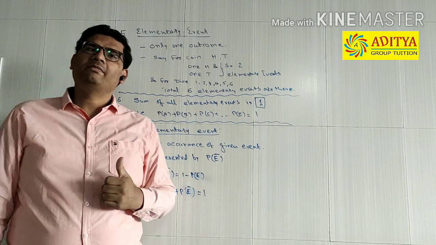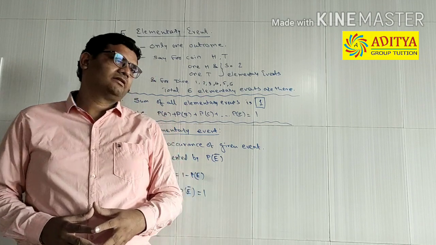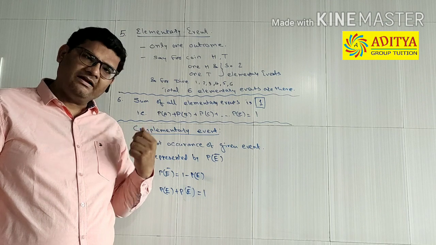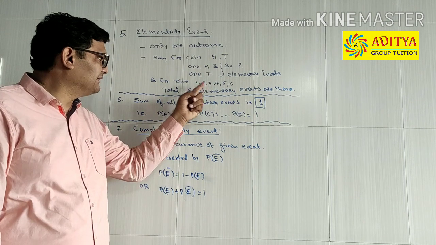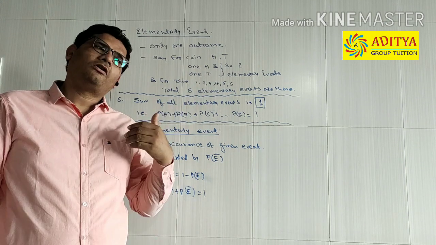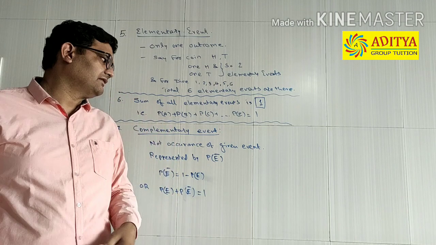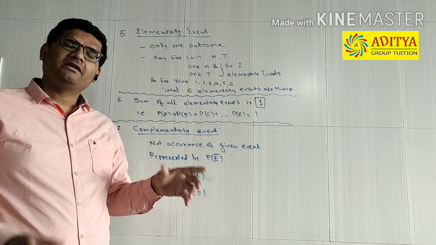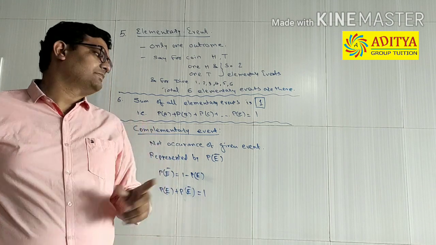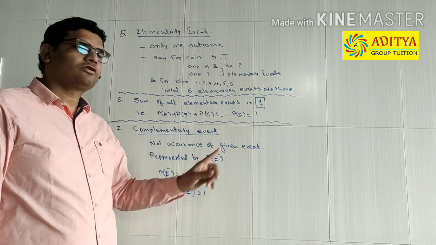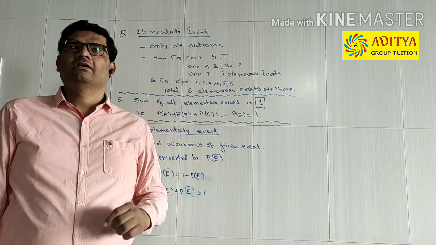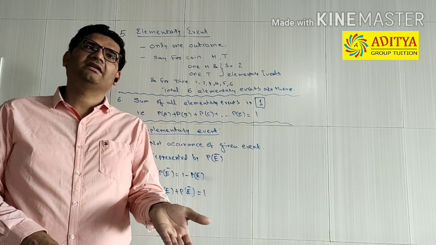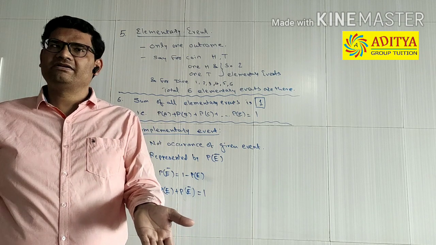7th point is complementary event. What is complementary event? See, we have seen many events, say heads on the top, or number 6 on the top of a dice, or sun rising in the east. There are so many events. But what is complementary event? Complementary event means not occurrence of that particular event. That is called complementary event. Right? That sun rises in the east is an event. Then sun does not rise in the east is called its complementary event.